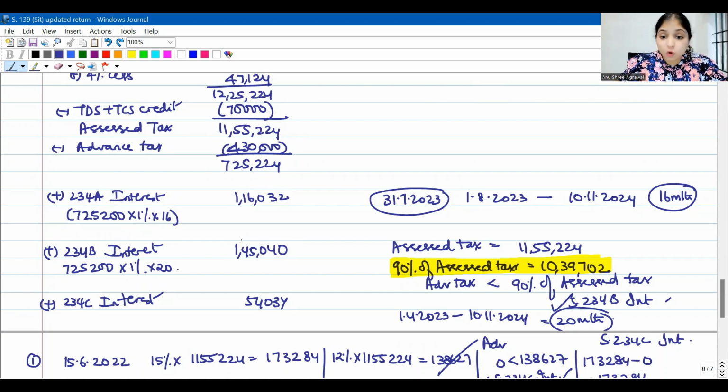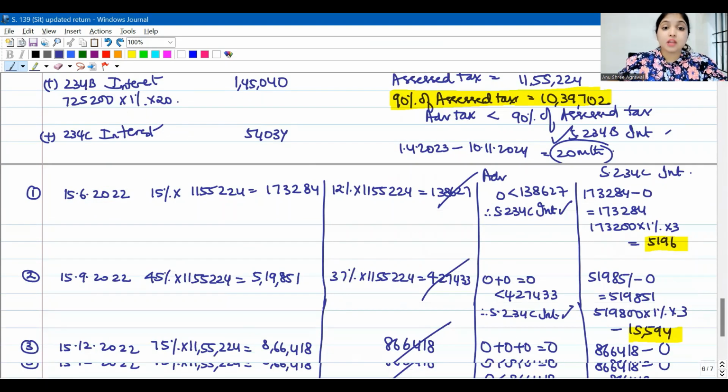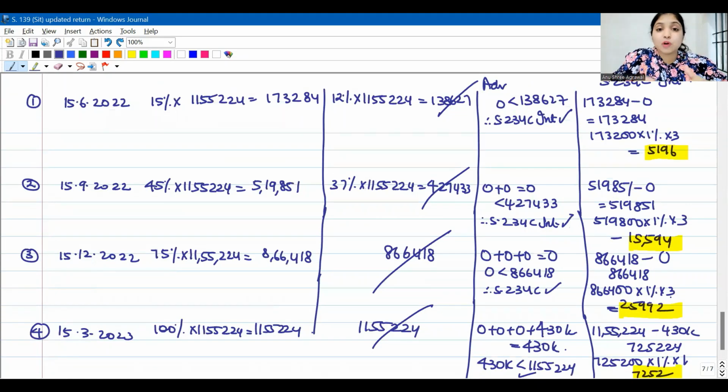Okay, please also remember 90% of assessed tax. I'm going to use this number only to judge whether 234B is applicable or not. Once I conclude it is applicable, after that, that number is useless. 234C interest is applicable because I did not pay my installments properly. At least 12% had I paid in the first installment, there wouldn't have been any 234C interest obligation.